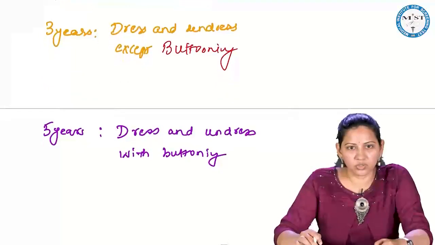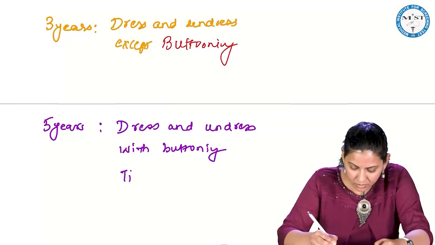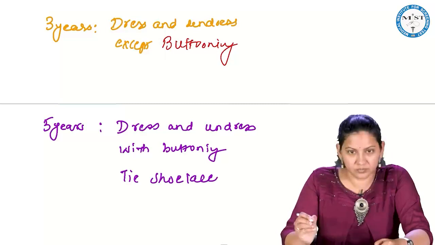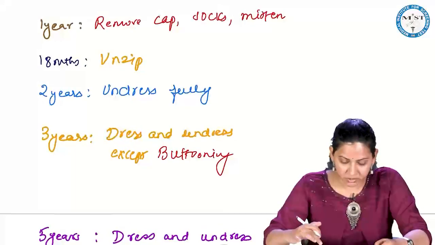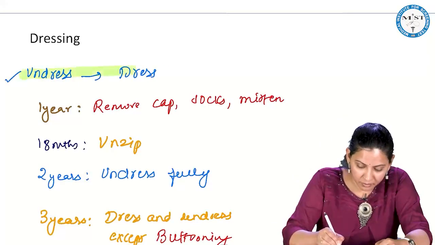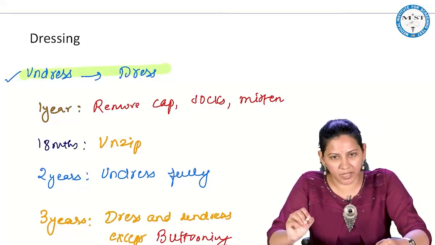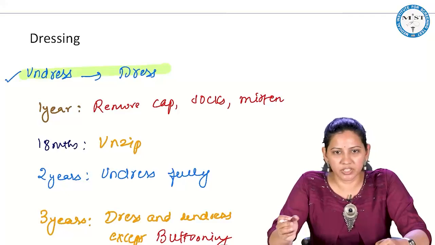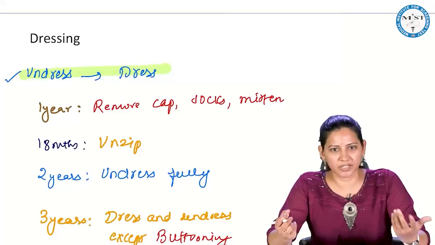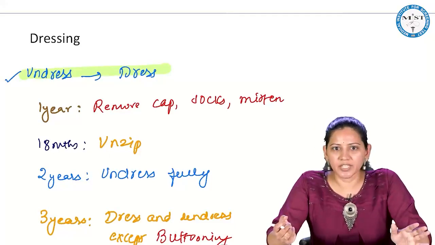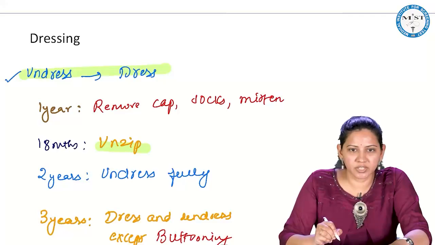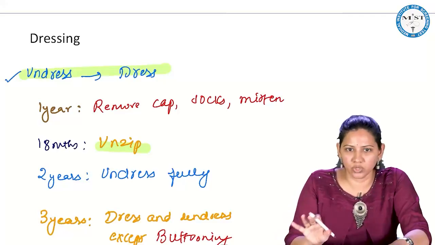Okay, and also here they can tie shoelace. So first you have to remember in the dressing that first undress happens and then the dressing will happen. Initially, by 1 year, child can remove the socks, the mittens, that is the gloves, and the cap. By 18 months, it can unzip. By 2 years, it can undress himself fully.